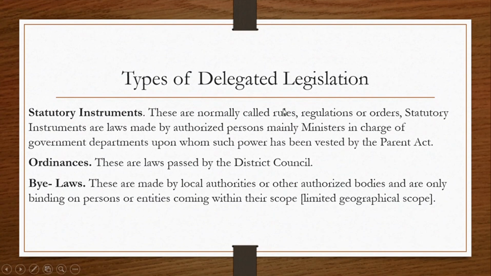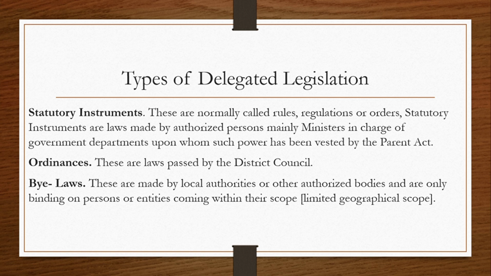So let's look at the types of delegated legislation. We have 3 types of delegated legislation. We have statutory instruments, we have ordinances, and then we have bylaws. So statutory instruments, these are normally called rules, regulations, or orders. Statutory instruments are laws that are made by authorized persons, mainly ministers in charge of government departments, upon which such powers have been vested by the Parent Act.